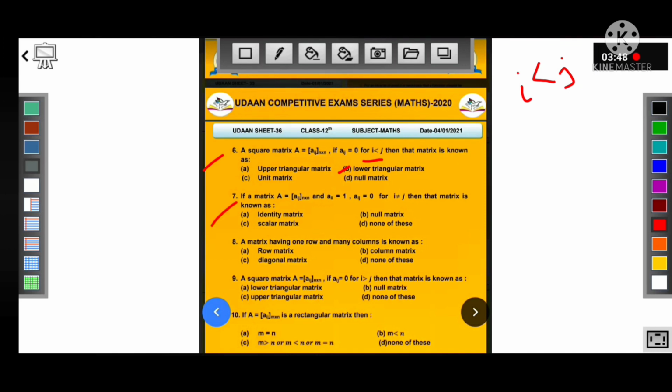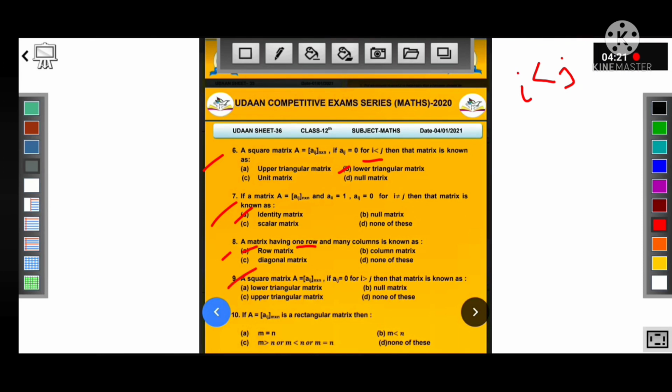If a matrix A, Aij n cross n, and Aii is equal to 1 and Aij is equal to 0 for all i not equal to j, that is all non-diagonal elements are 0 and all diagonal elements are 1, then the matrix is called identity matrix. Next question, a matrix having one row and many columns is known as? A matrix having only one row is called row matrix.